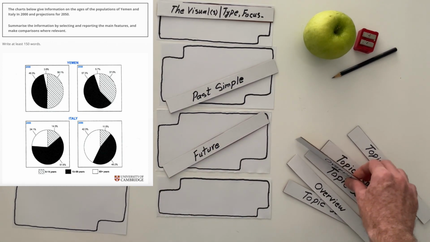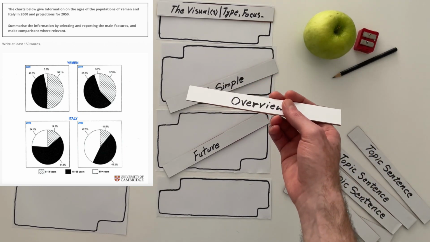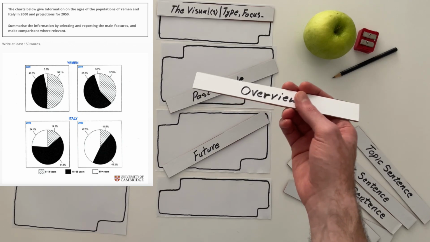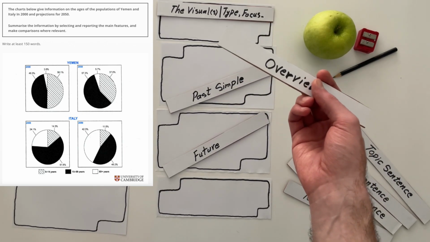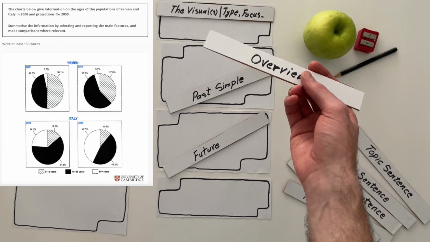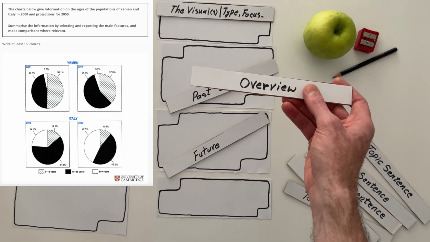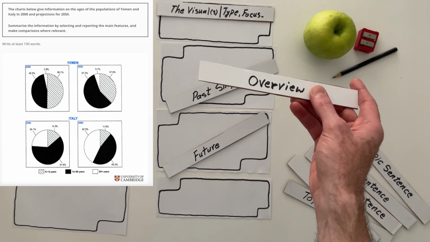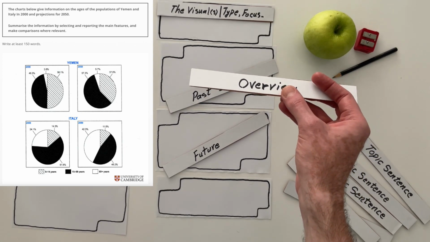So when I come up with an overview, for example, in this case, I said that the 15 to 59 age group, one way or another, becomes the dominant age group in their countries. For Yemen, it will happen in 2050, and for Italy, it happened in 2000.